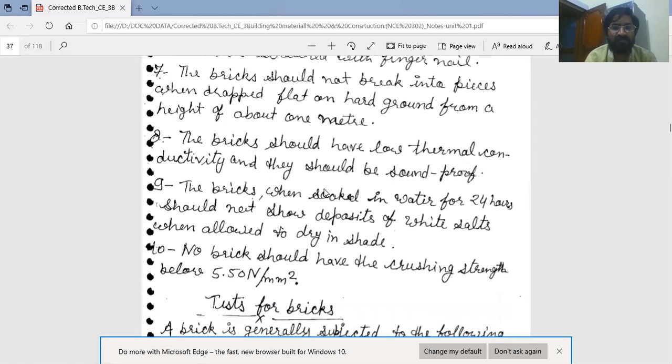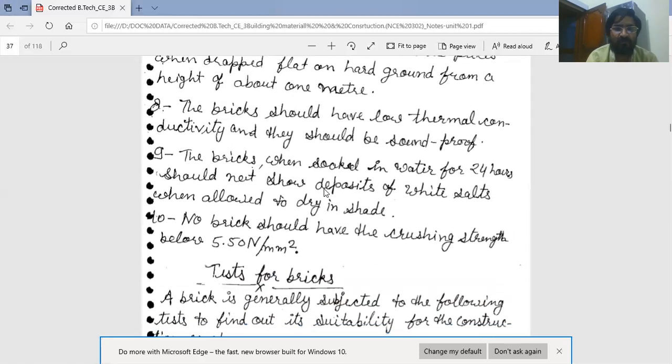Next, the bricks when soaked in water for 24 hours should not show deposit of white salts when allowed to dry in shade.